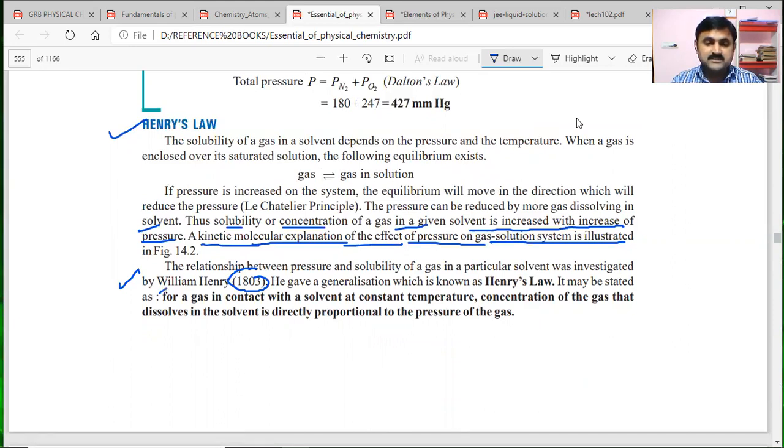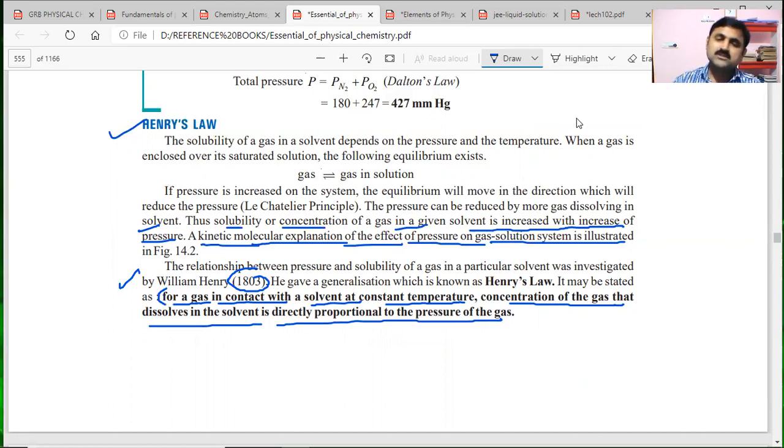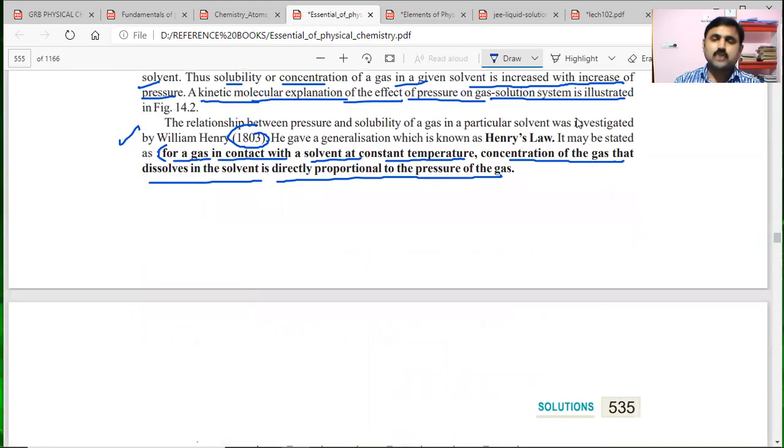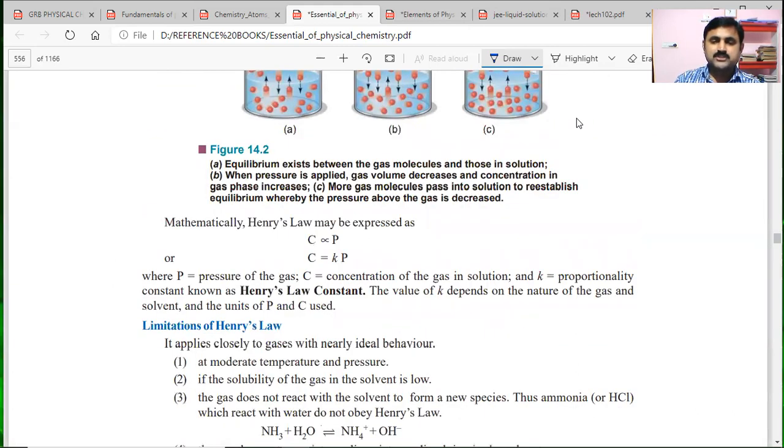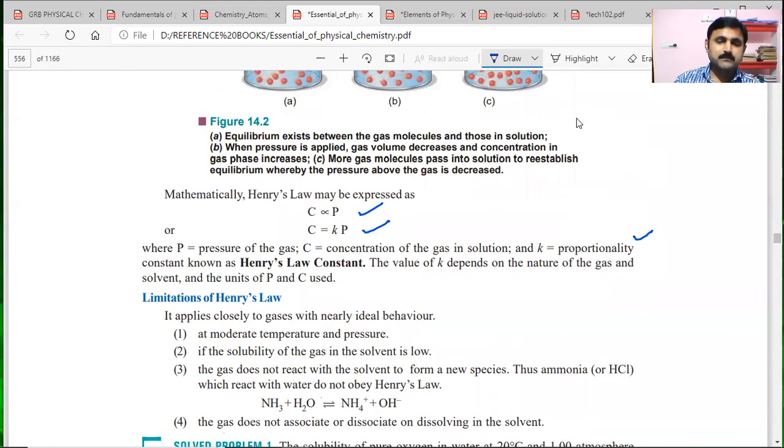The statement once again: for a gas in contact with a solvent at constant temperature, the concentration of the gas dissolved in the solvent is directly proportional to the pressure of the gas. Concentration is also known as solubility. The symbol is C: C is proportional to P, and C = K × P, where K is the proportionality constant, now called Henry's constant. After that, limitations were discussed in the previous session.